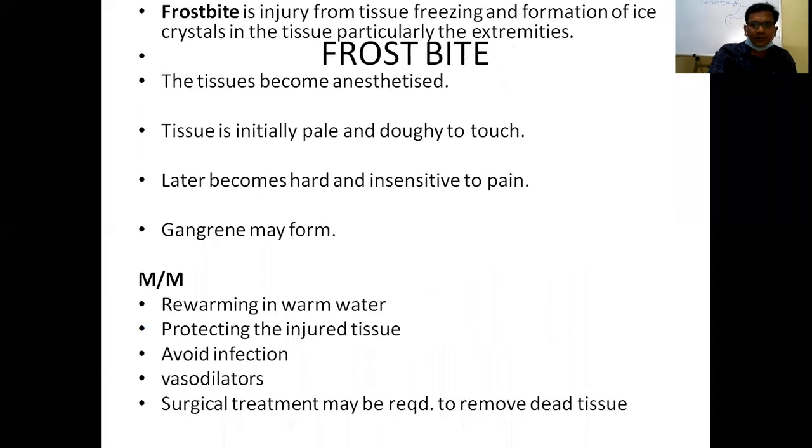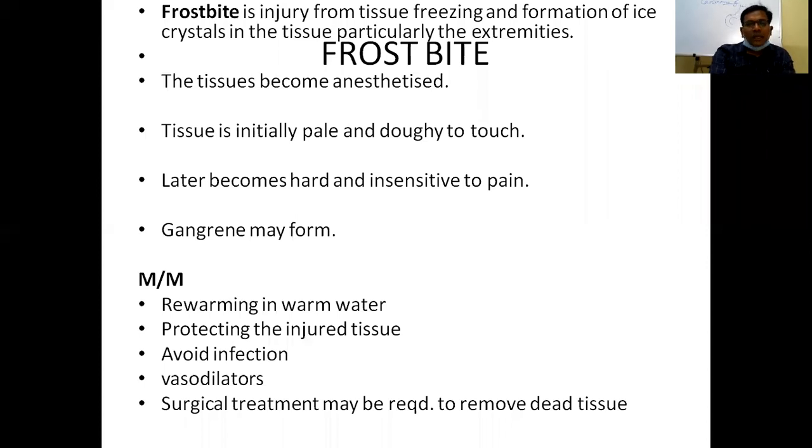or gangrene. What is frostbite? Frostbite is injury from tissue freezing and formation of ice crystals in the tissue, particularly at the extremities. So the tissues become anesthetized. Tissue is universally pale or doughy to touch. Later it becomes hard and intensely painful. Gangrene may form.